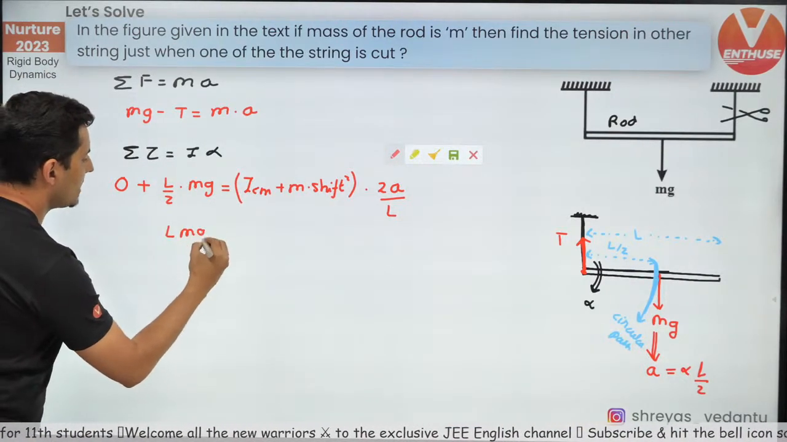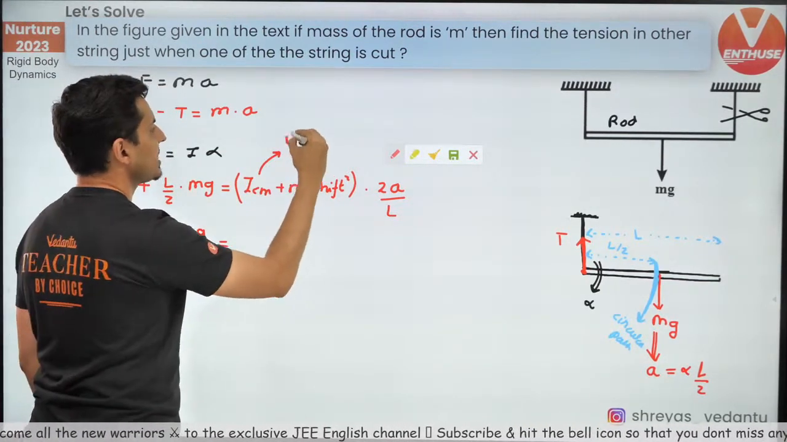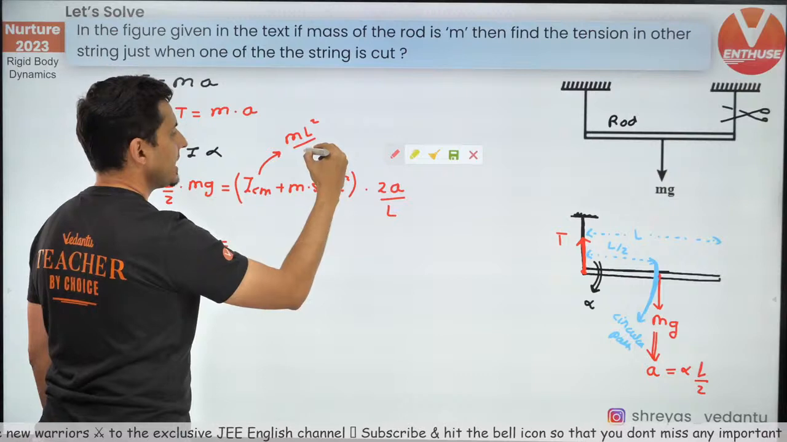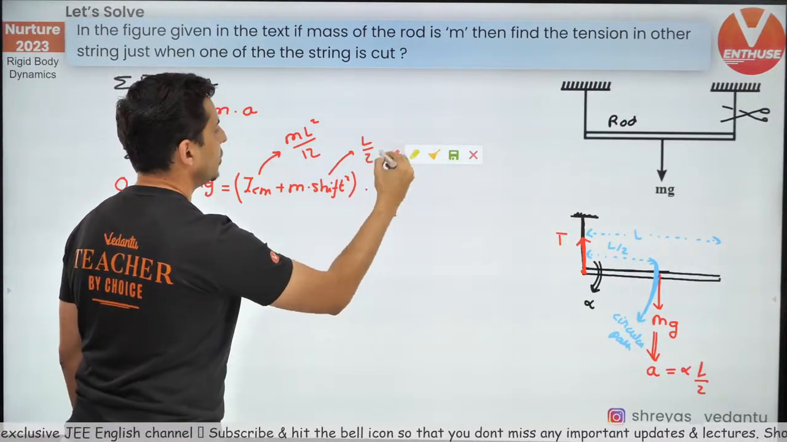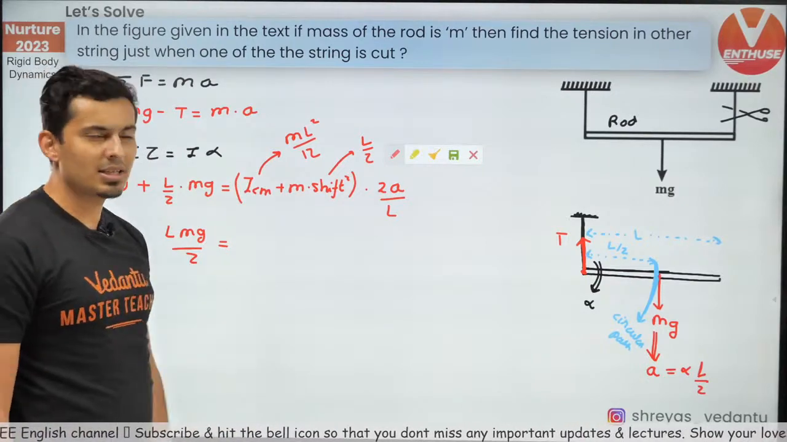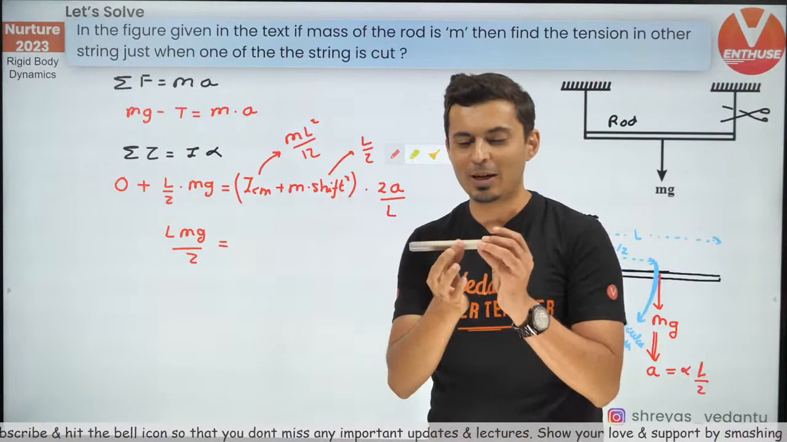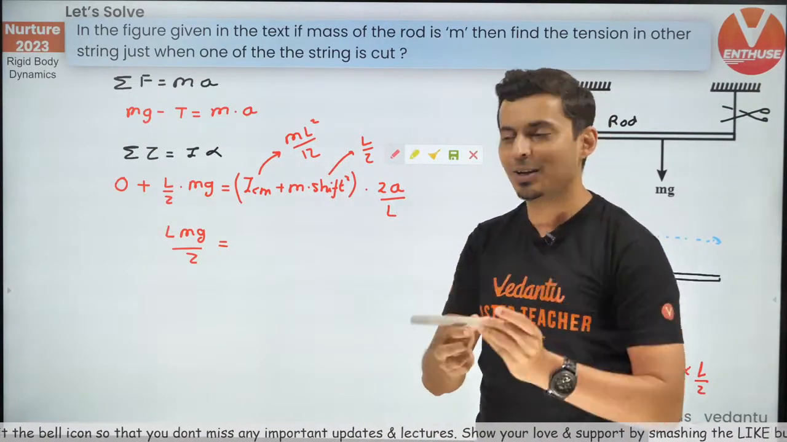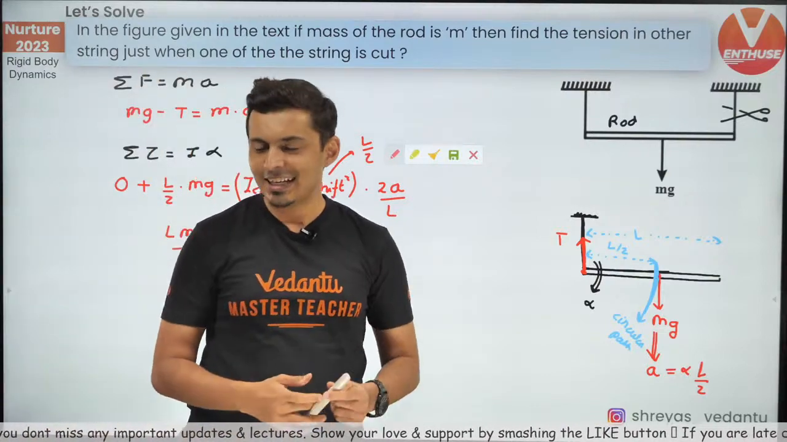L mg by 2 is equal to the moment of inertia about the center of mass, ml square by 12, plus the shift, which is L by 2. When you solve this, how much will you get? What is the moment of inertia of the rod about the end? Come on, quickly calculate in your rough books and figure it out.